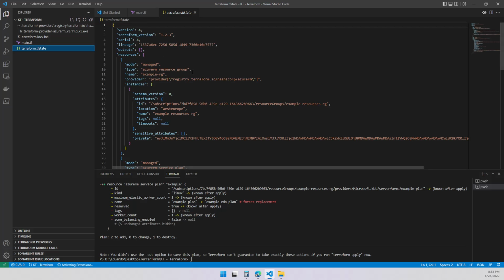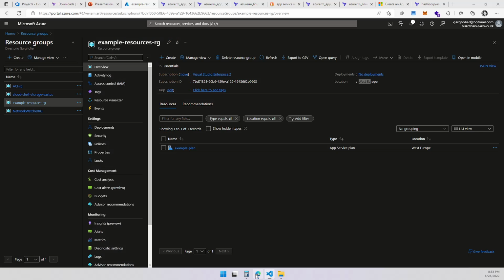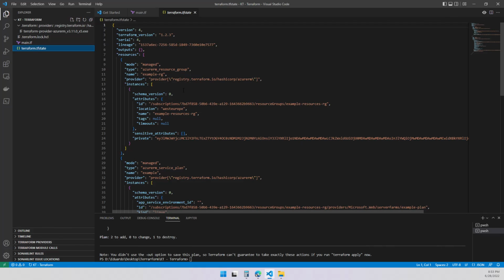Let me show you first what the state file is and explain a little bit about it. Since we already created some resources, we already have a resource group and an app service plan. The state file is just a snapshot of what is created and managed by Terraform so far. It's hard to read, but it pretty much says, I've got a list of resources over here, and these are managed by Terraform.